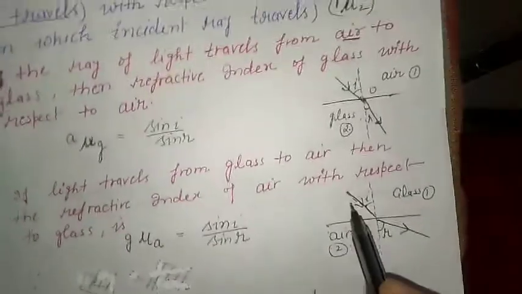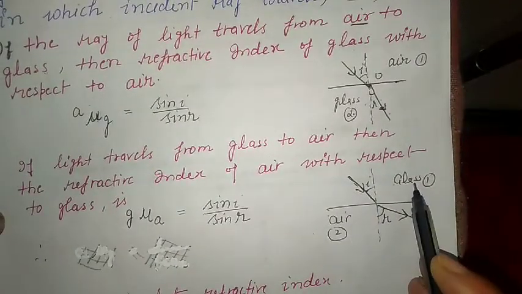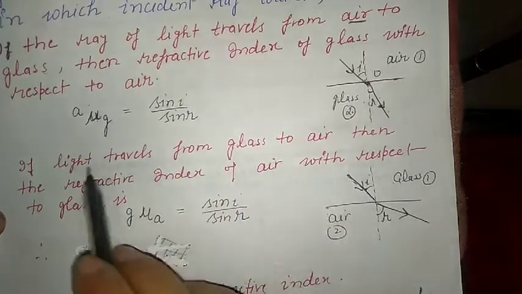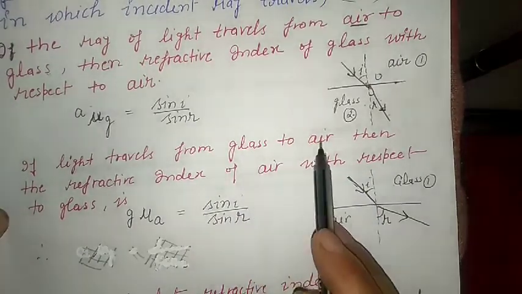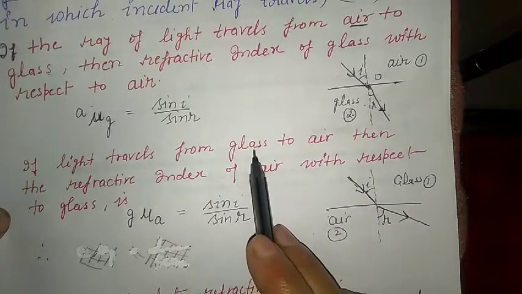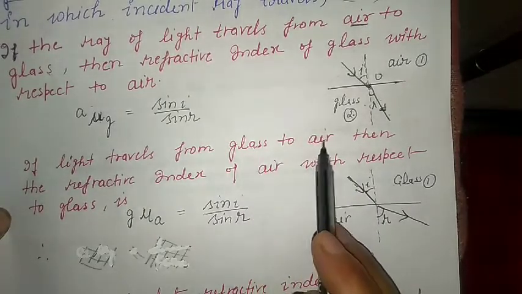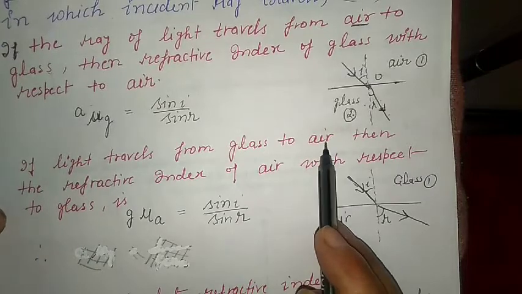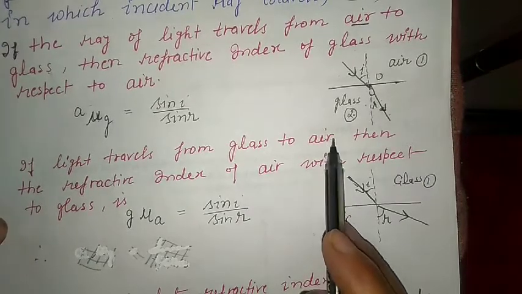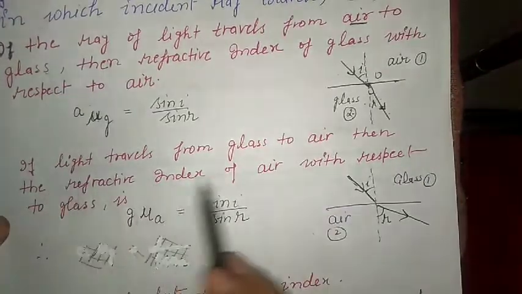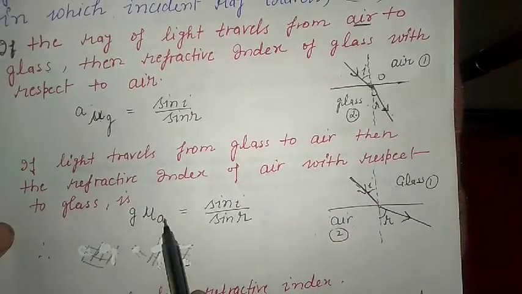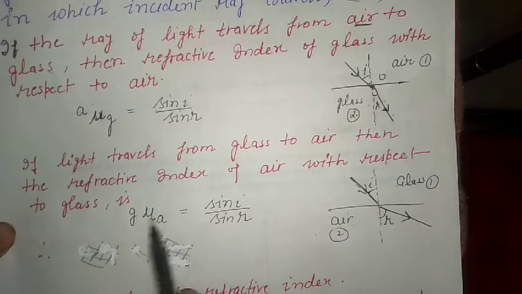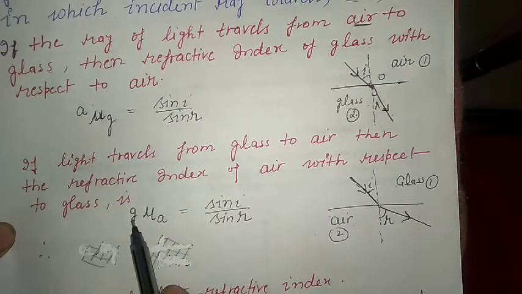Suppose in the second case the light ray travels from glass to air. Glass is the incident ray, the first medium, and air is the refracted ray, the second medium. Then the refractive index of air with respect to glass is mu A G, where A is air, glass to air.